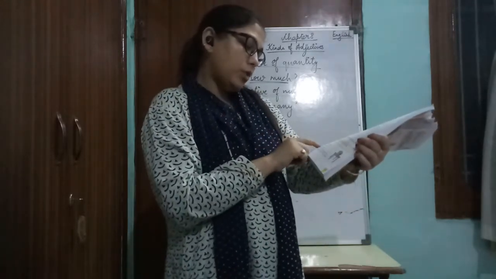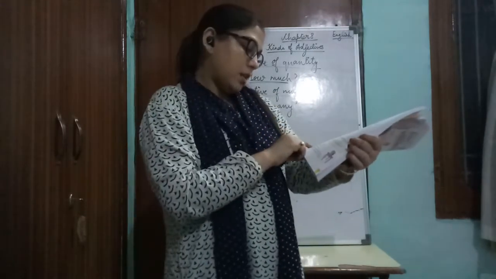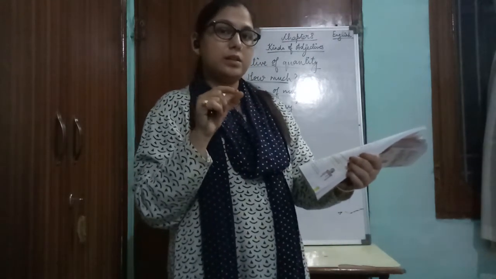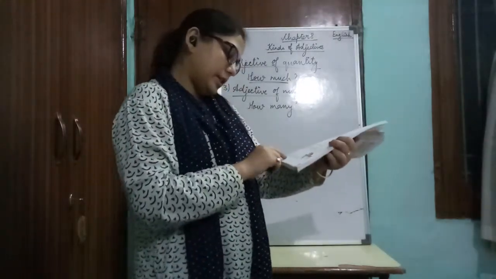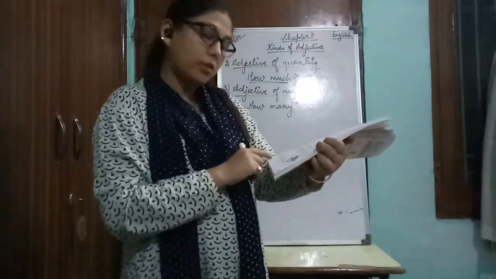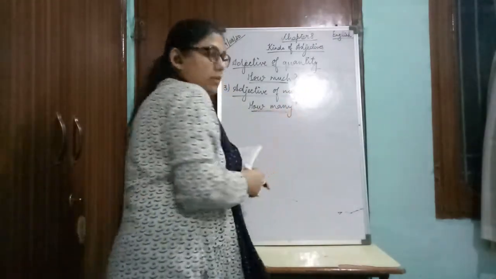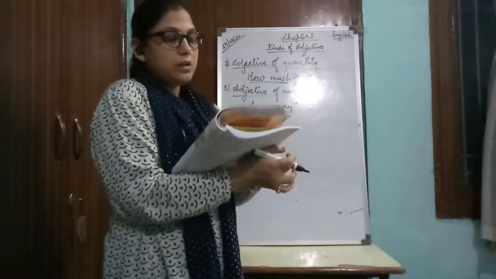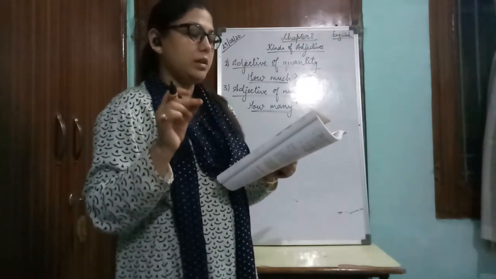"Keep all your books in the cupboard." Here all is the adjective which tells the number of books. "The animal shelter has many animals." Here the word many tells the number of animals. The highlighted words are adjectives which tell us about the number of something. They answer the question how many. So the adjectives that tell us how many persons or things are called adjectives of number.